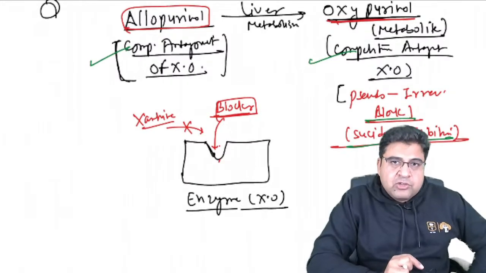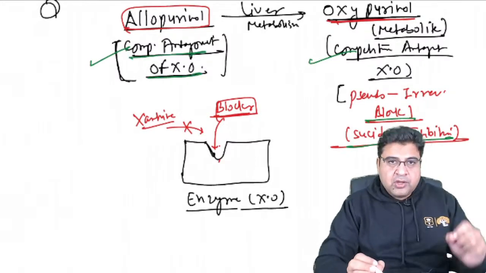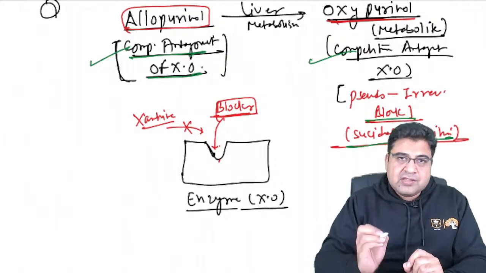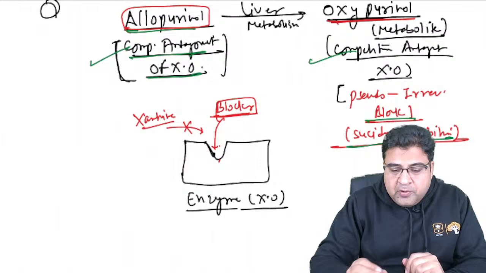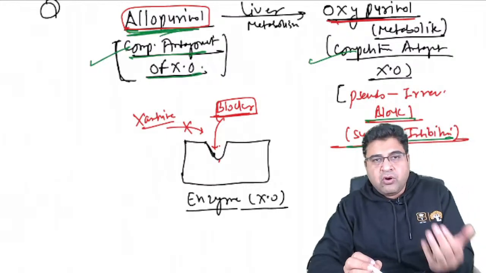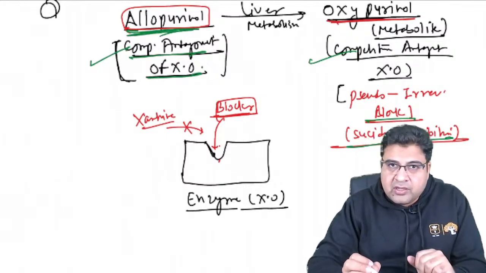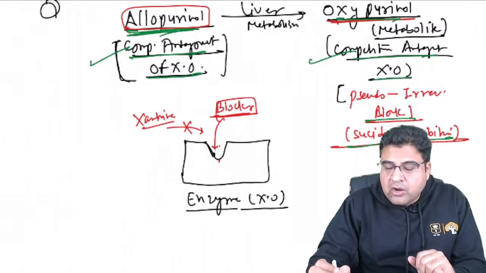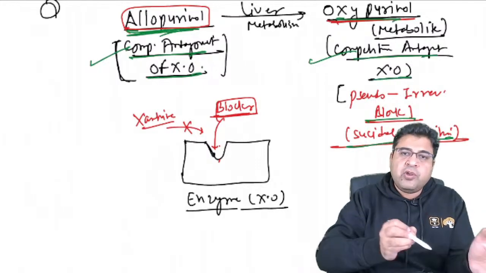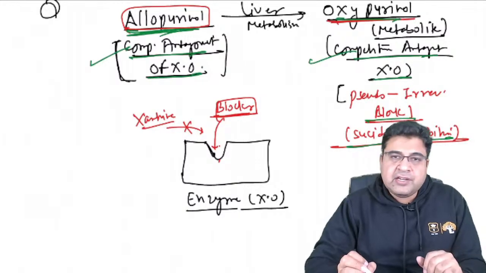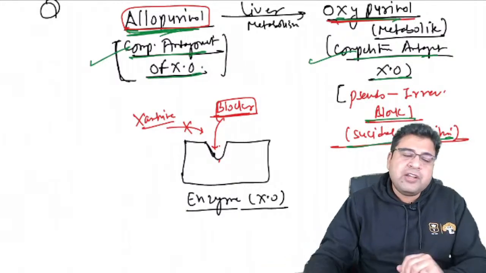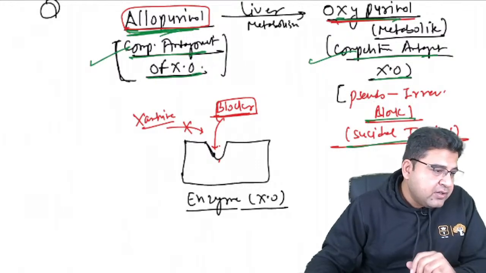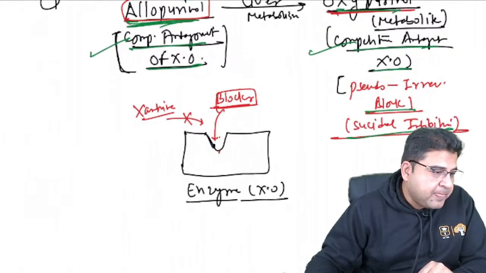According to me, you should go for competitive blocker, because your drug is allopurinol. You can see they're asking about allopurinol, they're not asking about oxypurinol. So according to me, allopurinol is a competitive blocker. Oxypurinol is also a competitive blocker, but the block is pseudo irreversible, which we can call suicidal inhibition. But again, the answer, according to me, is competitive blocker. This is the answer I can give you.